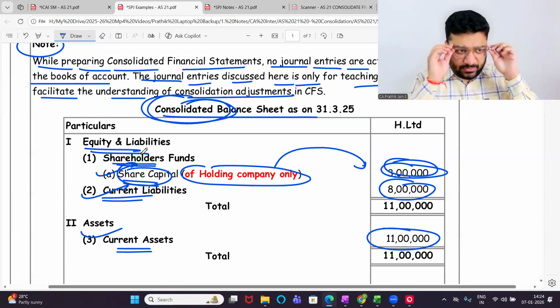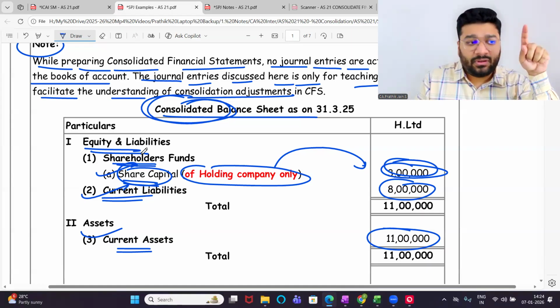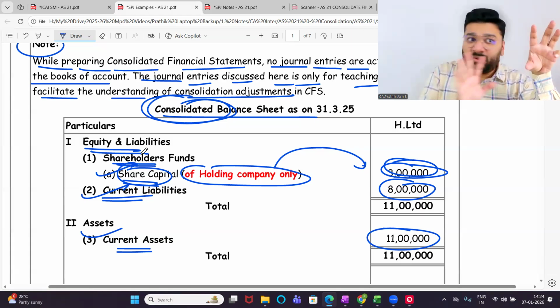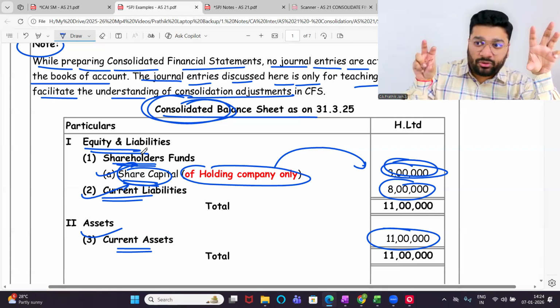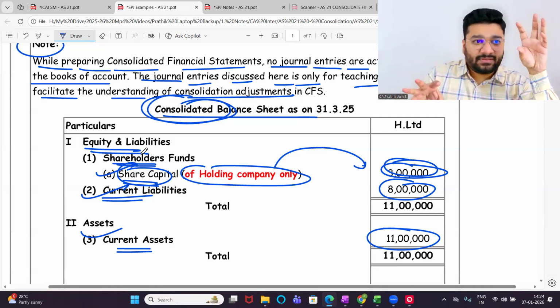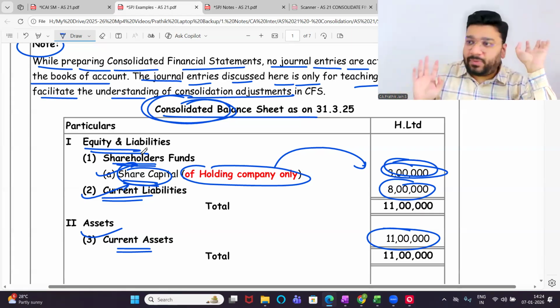In this, any doubts? I will upload this document in the software. For these three questions, read the question without the journal entries, just with the working notes. Can you prepare the CFS on your own? Take the question and directly prepare the CFS in the format of Schedule 3.